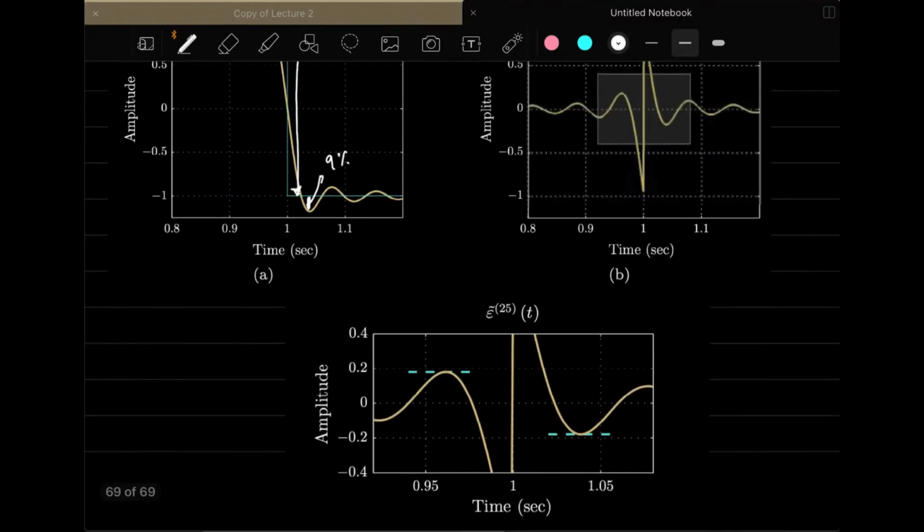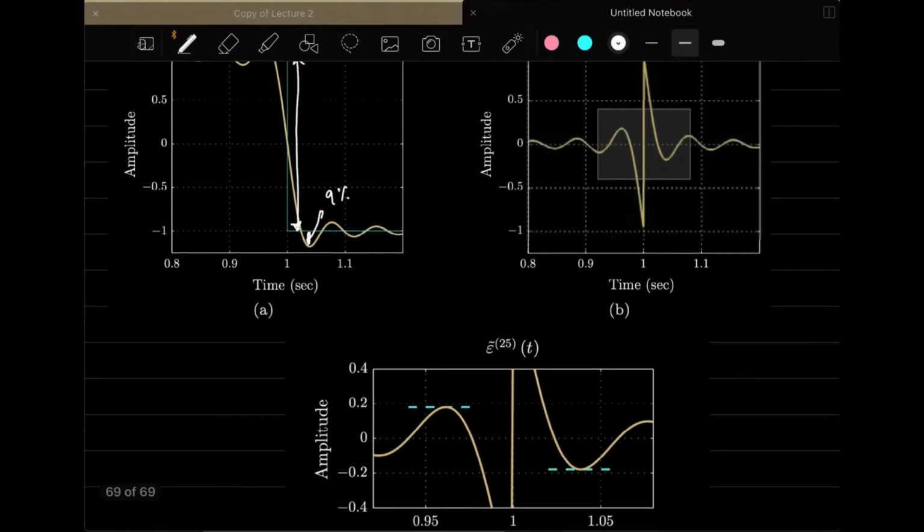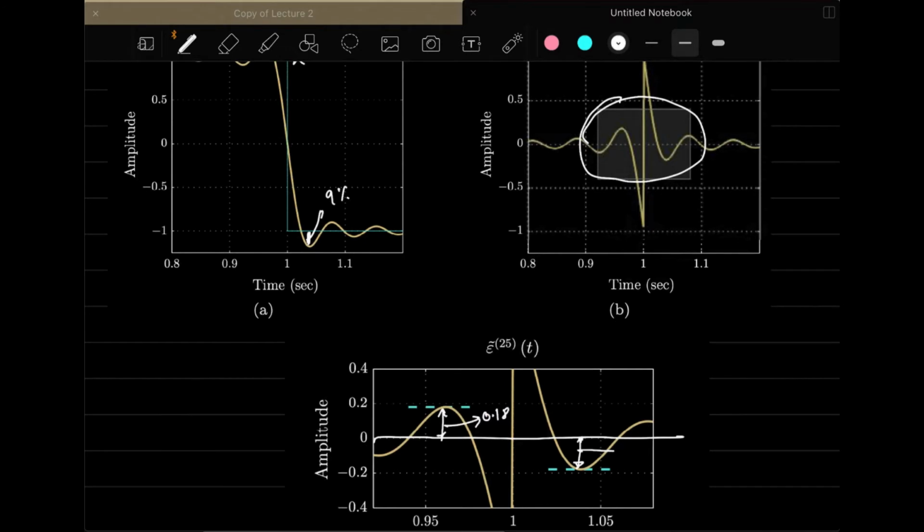And if you observe, I have taken the zoomed version of this location. So this zoomed version is this. Here you can observe that this height and this height from the 0th position is 0.18, and similarly this is also 0.18, which is 9% of the total height of the discontinuity, which is 2.